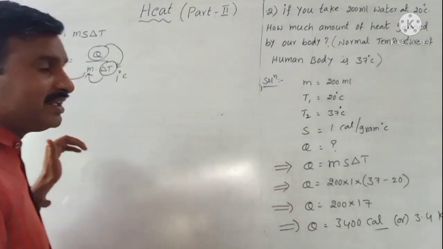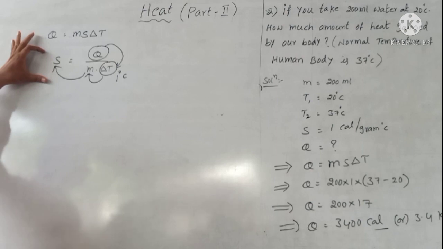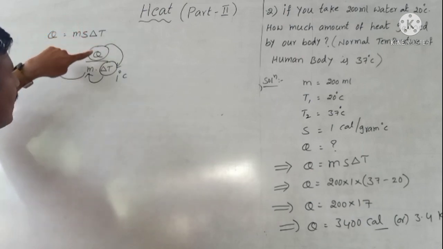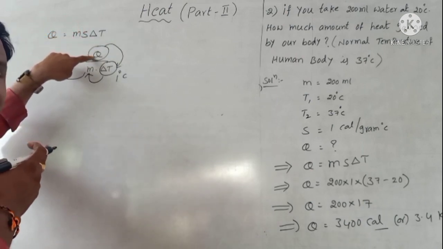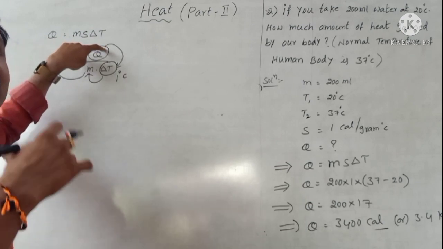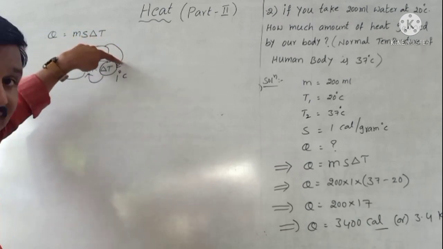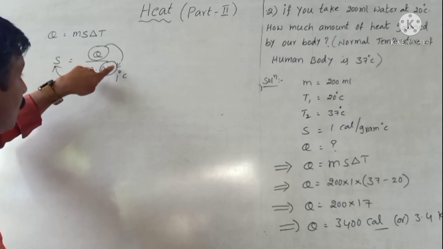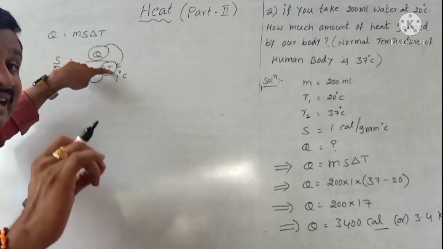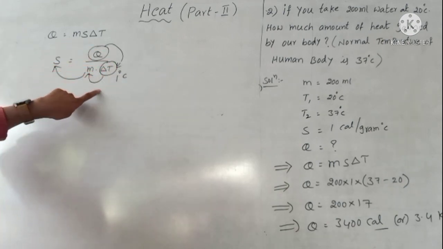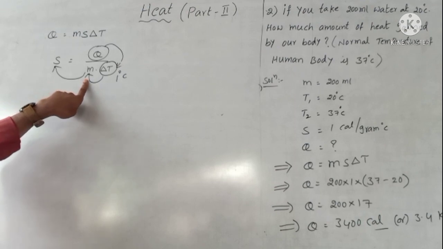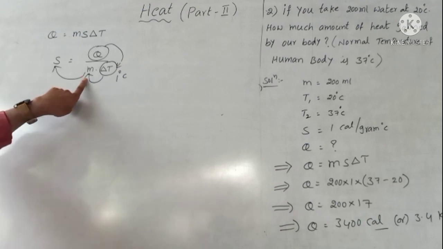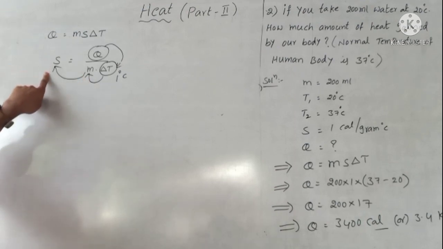Unit means 1. Again, I am telling the definition. Specific heat: the amount of heat, capital Q says heat, required to raise 1 degree Celsius temperature by unit mass of the substance is known as specific heat.